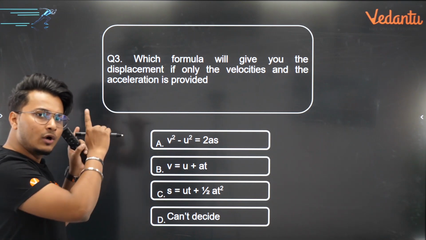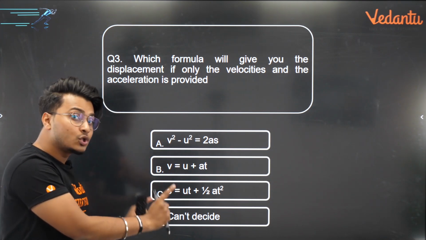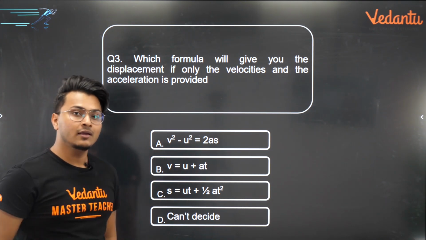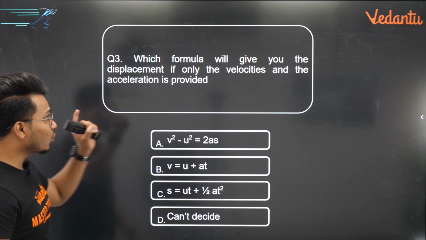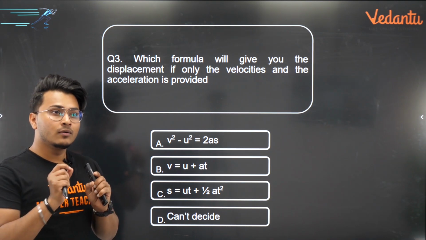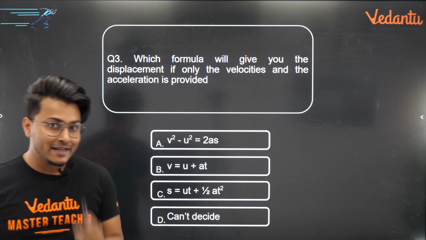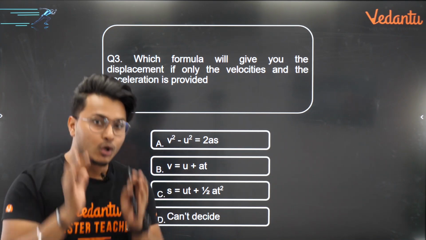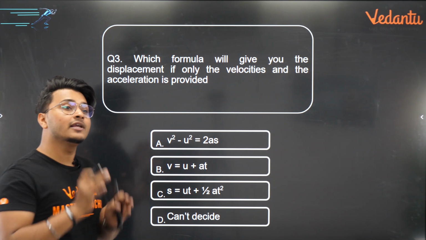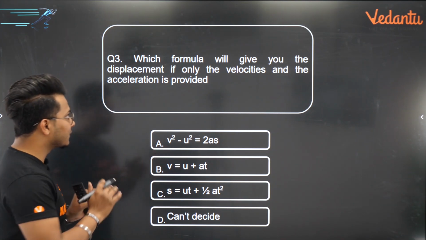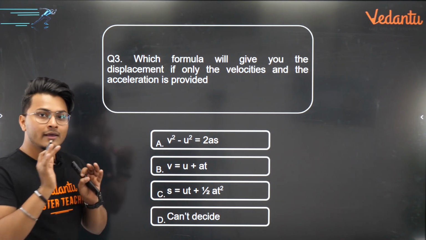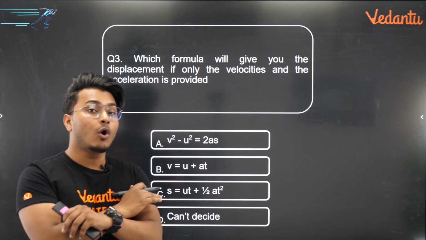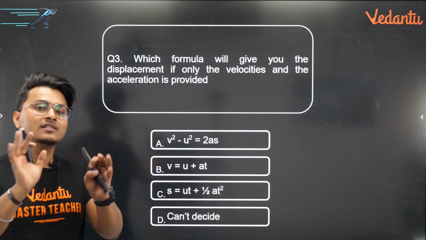So I have told you about the second equation of motion. First, you just noted it down. Let's talk about the other question. So which formula will give you the displacement if only the velocities and the acceleration is given to you? What do you guys think?